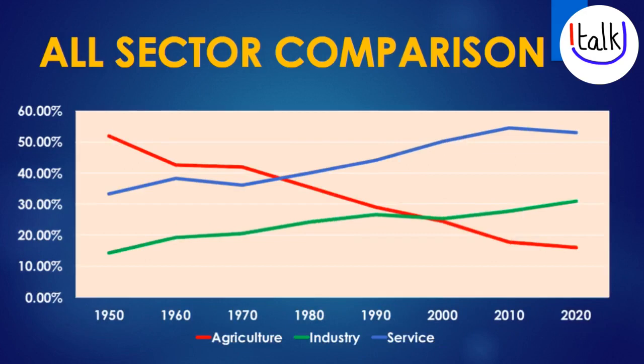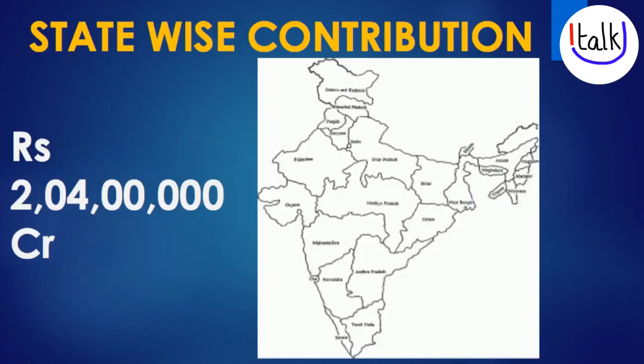Now, let's check out the state-wise contribution to the GDP. Maharashtra holds the first place, 15.7% of contribution. Next comes Tamil Nadu, 10.3% of the total contribution. Third place, Gujarat, 9.2%. Fourth place, Karnataka, 8.8%. Fifth rank, Uttar Pradesh, 8.7%. Sixth place goes to West Bengal, 7.2%.